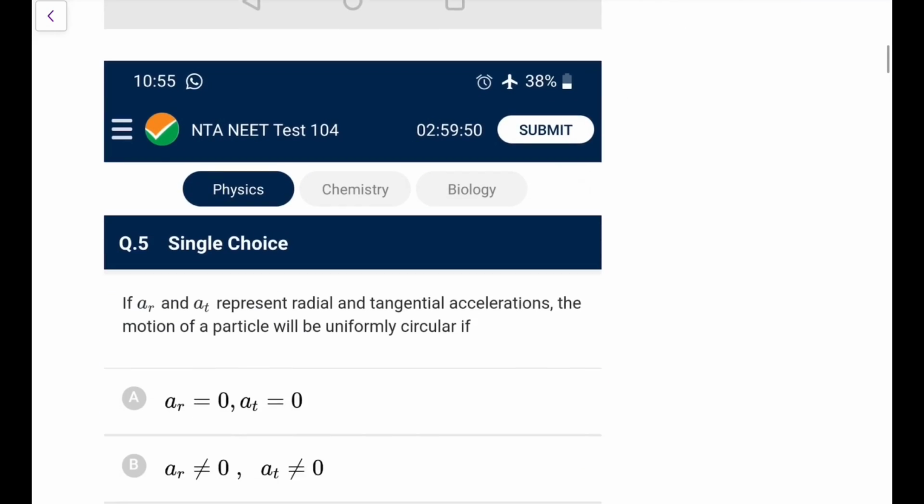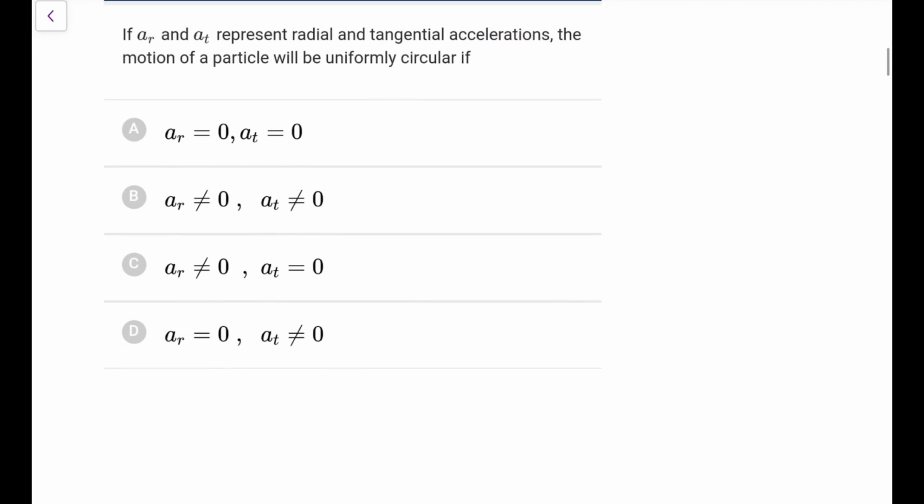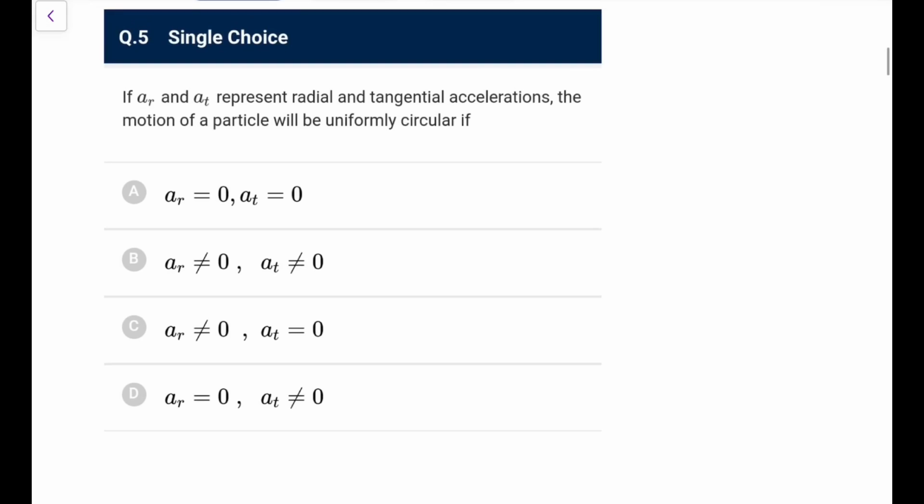Next one. If A_R and A_T represent radial and tangential accelerations, the motion of the particle will be uniformly circular. Uniformly circular means alpha is 0, or you can call A_T is 0. But A_R will be there, because circular motion can't happen otherwise. So option C is the only one you can go for.